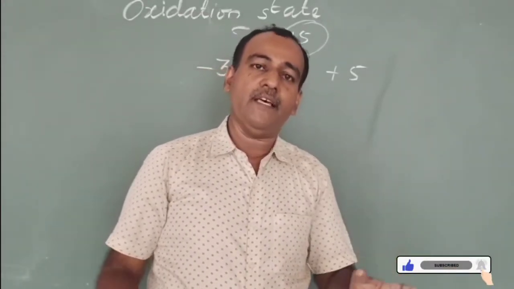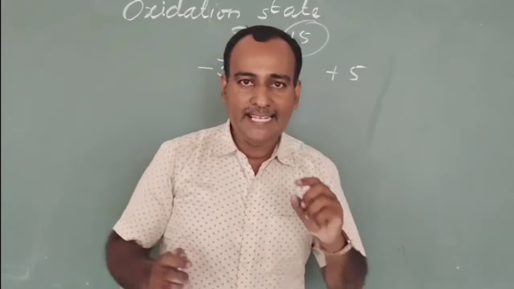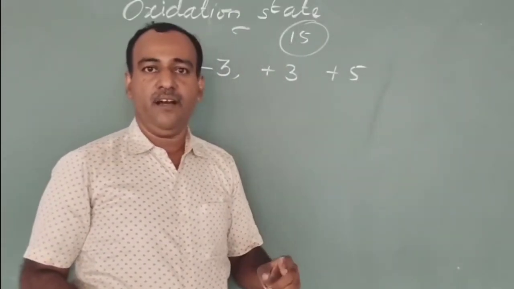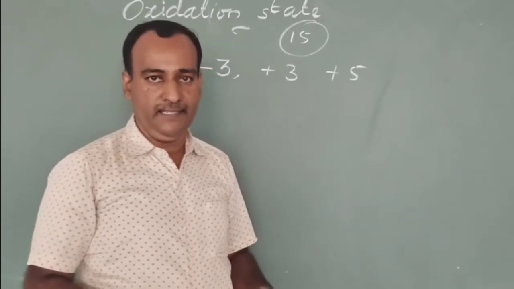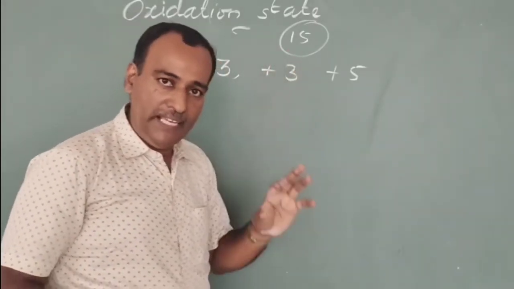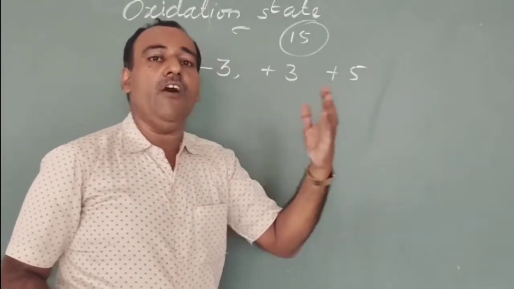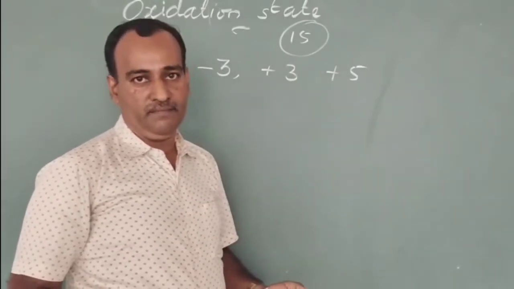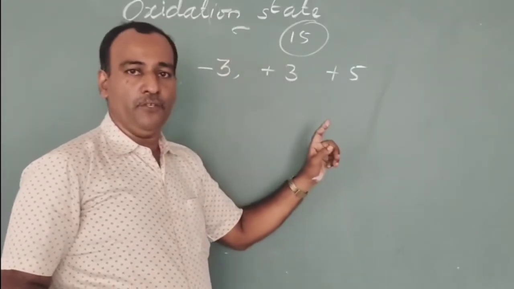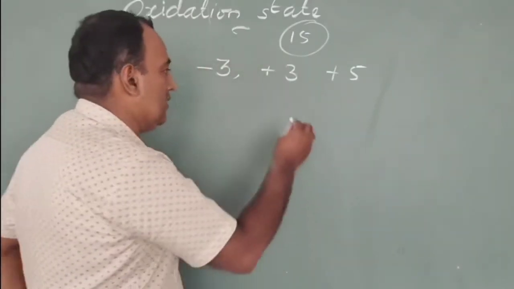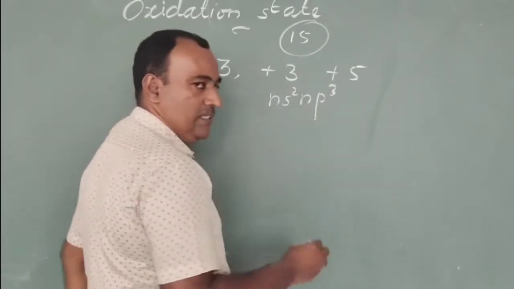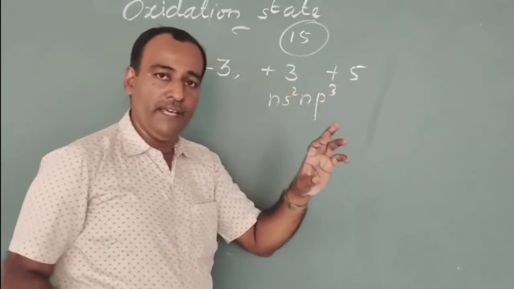All the elements of group 15 exhibit a common oxidation state called the group oxidation state, which is equal to the number of electrons present in the outermost orbital. For the 15th group, the outermost electronic configuration is ns2np3. 3 plus 2, 5.